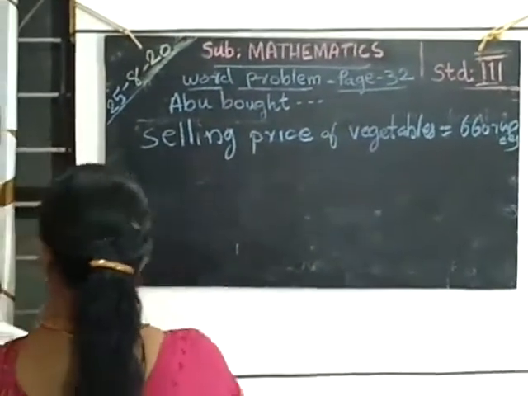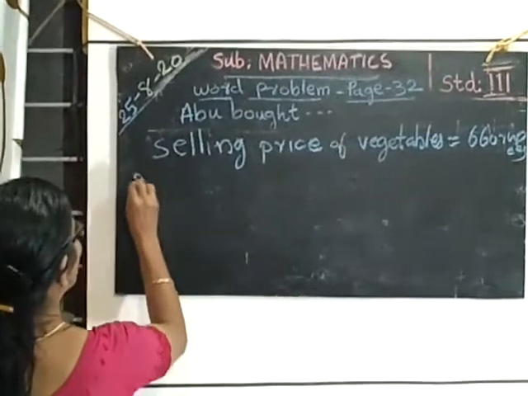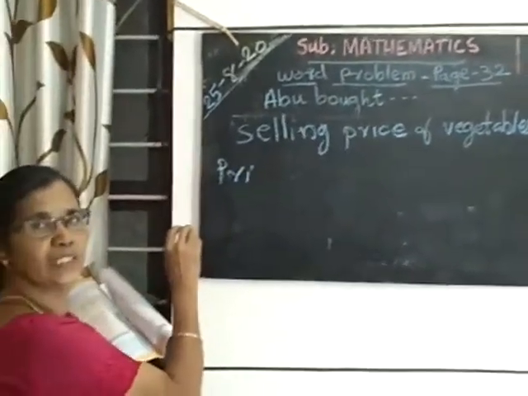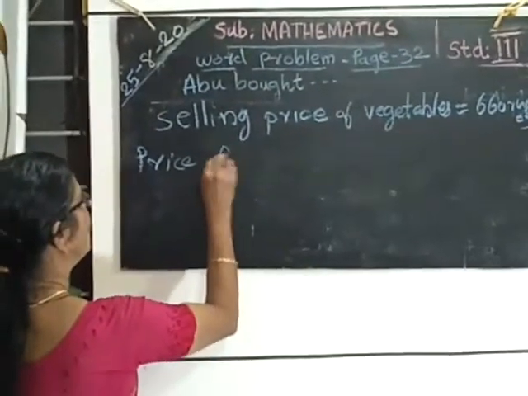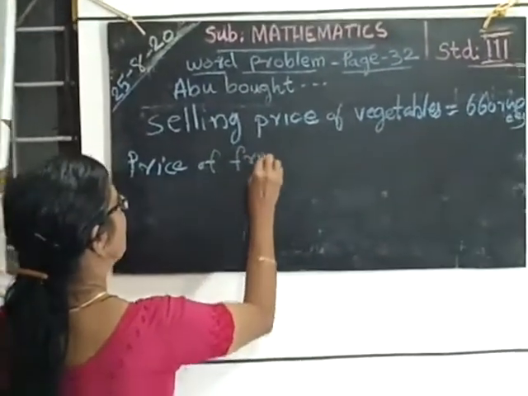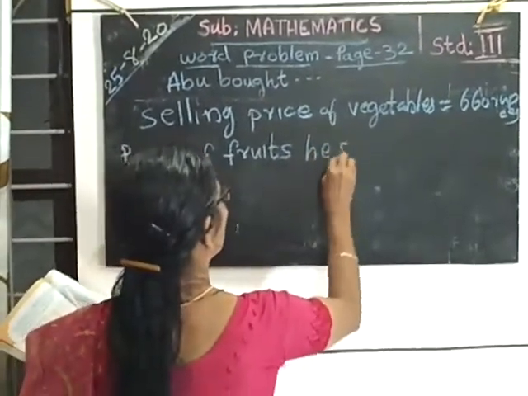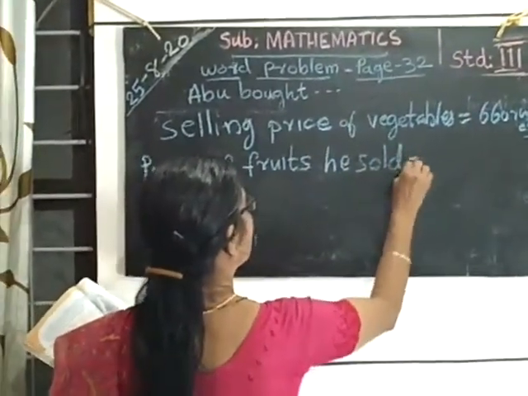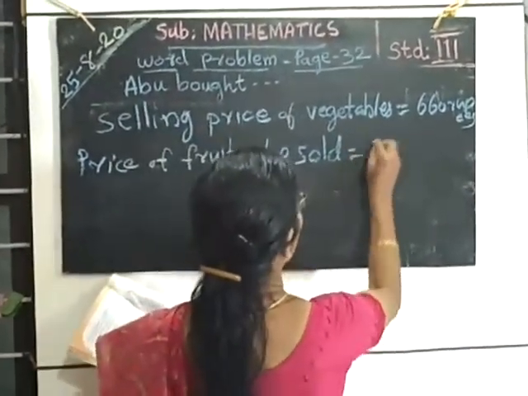Then the price of the fruits he sold, price means value, is equal to how much? 600 rupees.